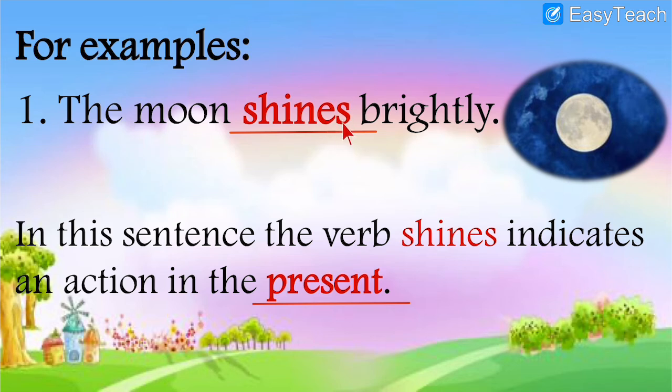See, S is added over here. It shows the action which is done every day. It is simple present tense because the moon shines brightly every day. It is a universal truth. Like the sun rises in the east, same way the moon shines brightly. That is a universal truth. So whenever you are talking about an action that is in present tense, right now the moon is shining, so you can say the moon shines brightly.